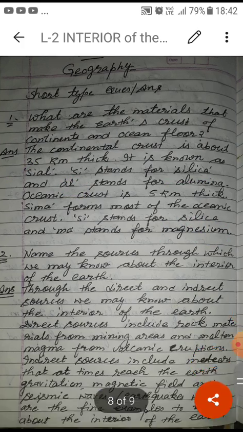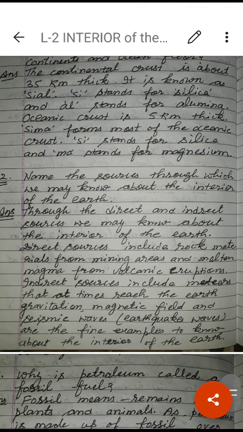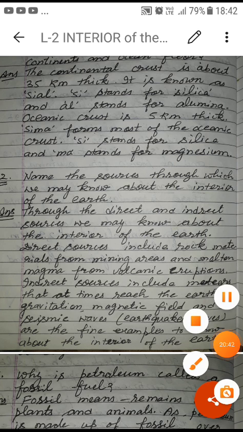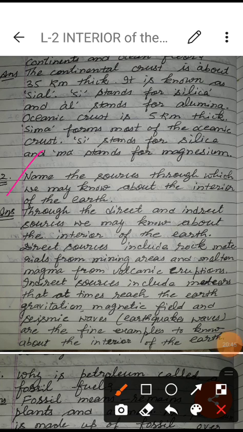Then the second question asks, name the sources through which we may know about the interior of the earth. This I have already explained to you in the paragraph. It asks what different kinds of activity explain the interior of the earth. Some are direct sources, which include rock materials from the mining areas and the motion of molten magma from volcanic eruptions.